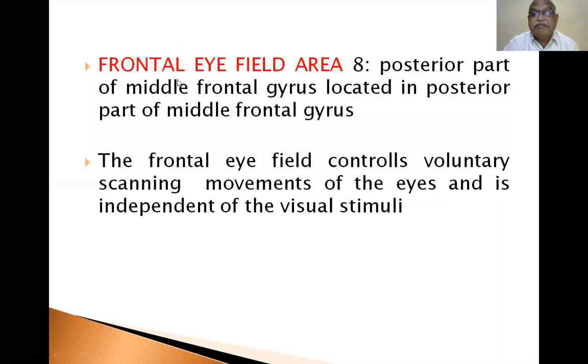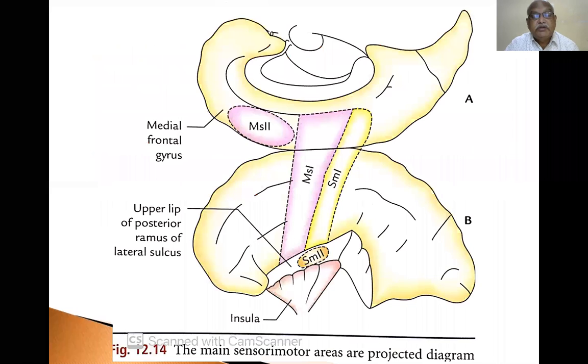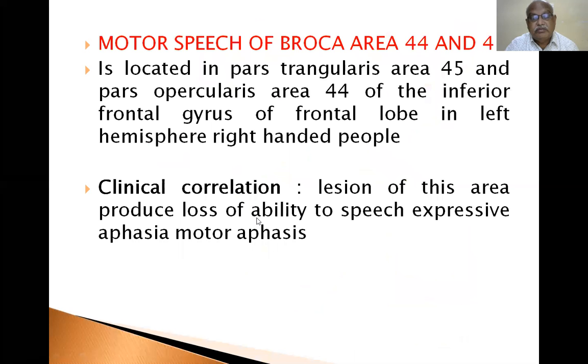Frontal eye field area, area 8, located in posterior part of the middle frontal gyrus. The frontal eye field controls voluntary scanning movements of the eyes and is independent of the visual stimuli. So, MS1 and MS2. Motor speech area of Broca, 44 and 45, located in pars triangularis area 45 and pars opercularis area 44 of the inferior frontal gyrus of frontal lobe in left hemisphere, in right-handed people. Clinical correlation: lesions of this area produce loss of ability to speak, expressive aphasia, motor aphasia.